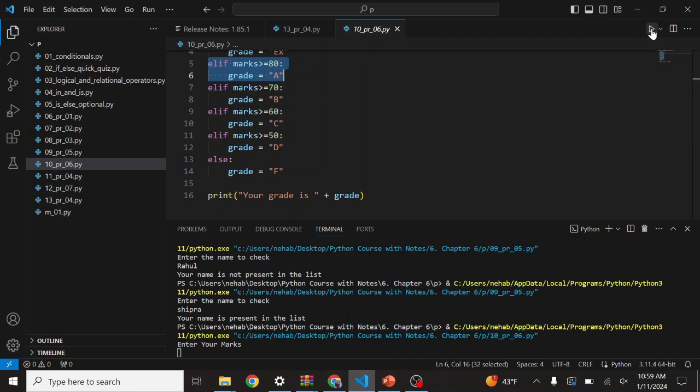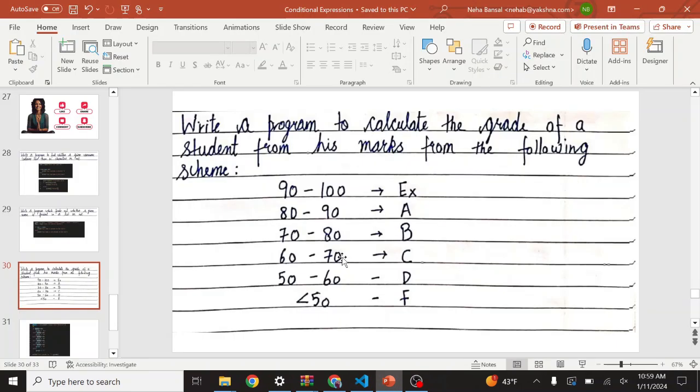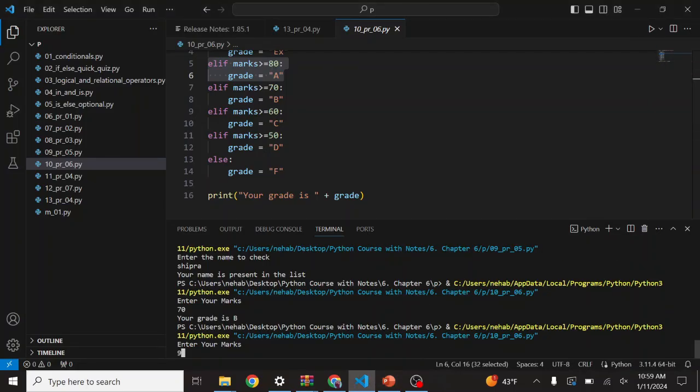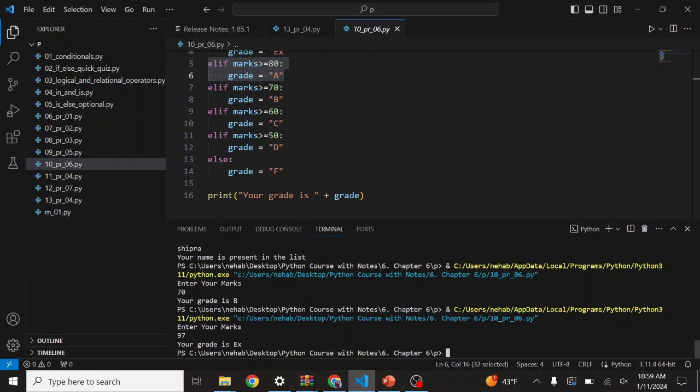So let's run. If I put some marks like 70, your grade is B, because 70 to 80, grade is B. If I put some other marks, suppose 97, your grade is excellent, because 90 to 100, it is excellent. So this way you can make this program.